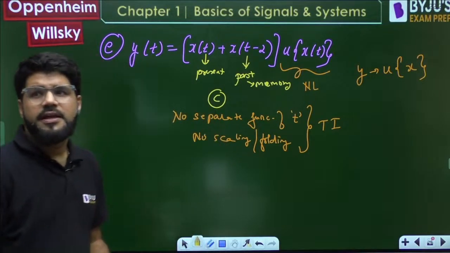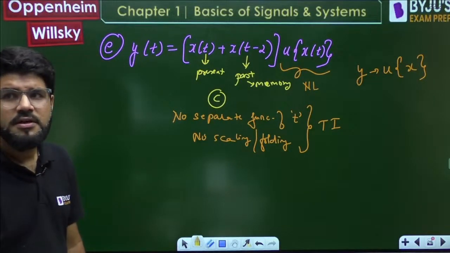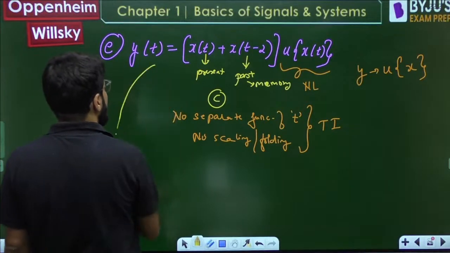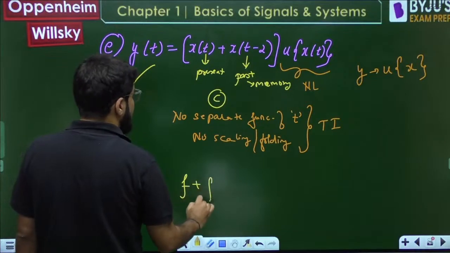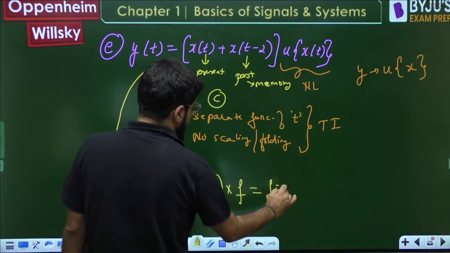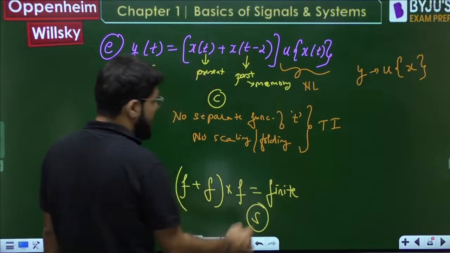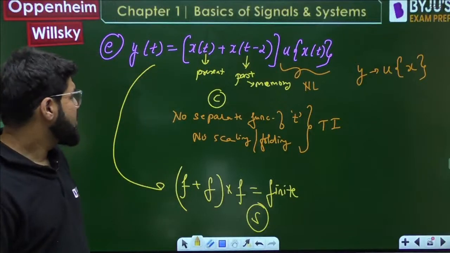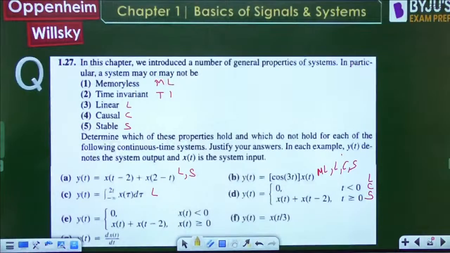Okay. Tell me about stability. So finite plus finite, na? Finite plus finite into unit step will also give finite. This is finite, so the system is stable. If the input is finite, the output is also finite. Okay, stable भी है. So what all is satisfied by this part, E part?